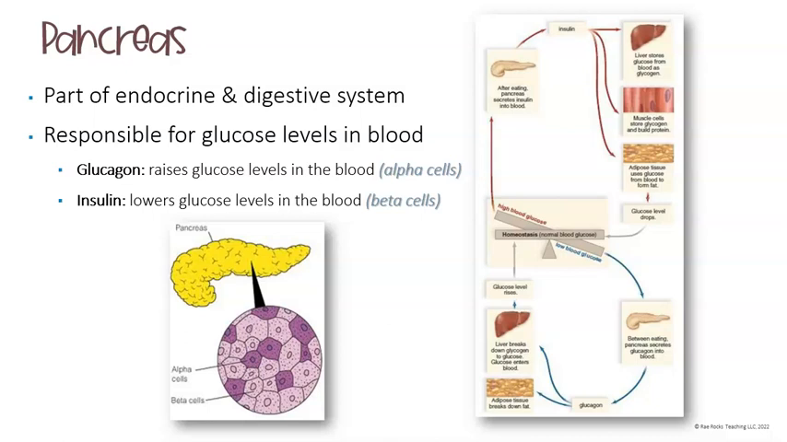Glucagon is the hormone that the alpha cells will release, and this will raise the glucose levels in the blood. Insulin is going to be released by the beta cells, and this actually lowers glucose levels in the blood. So if you want to also pause this, you can look at the diagram and see the cascade of events that follows once a disturbance has been introduced.